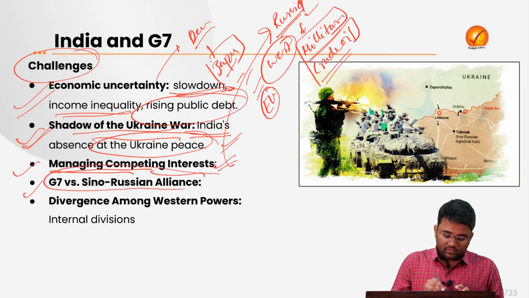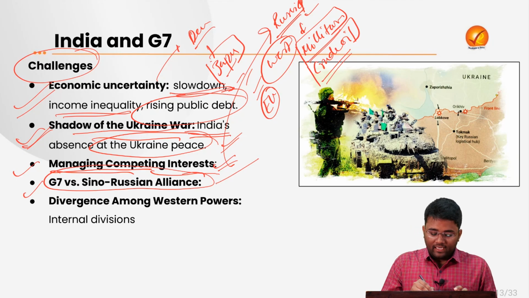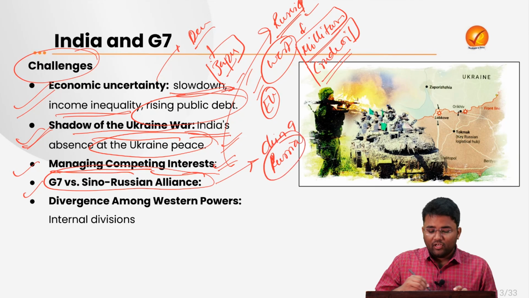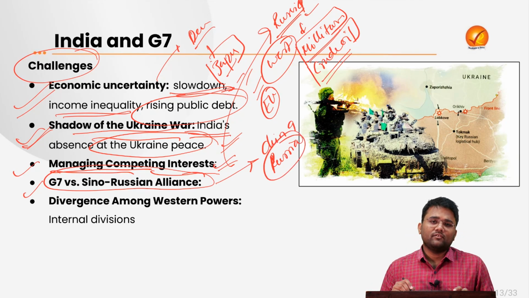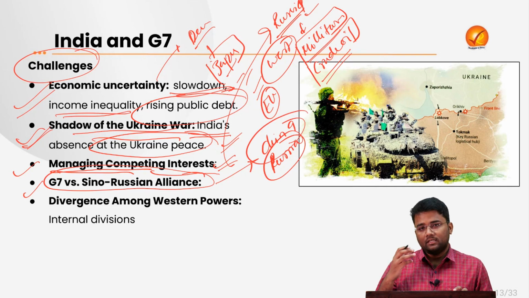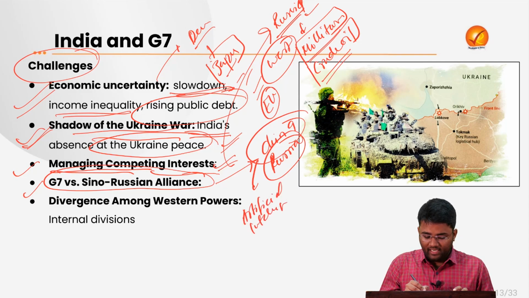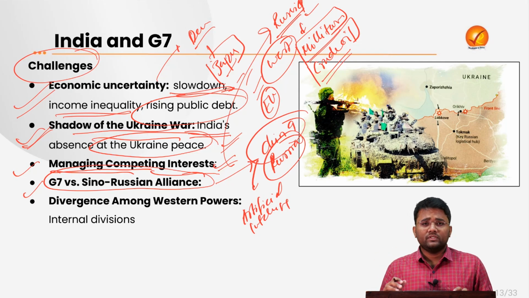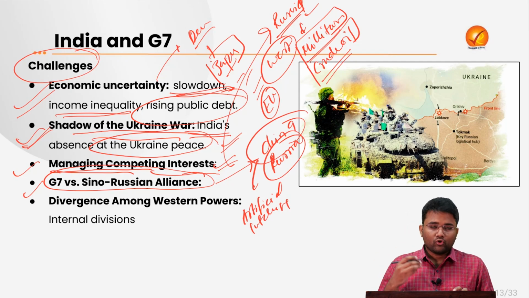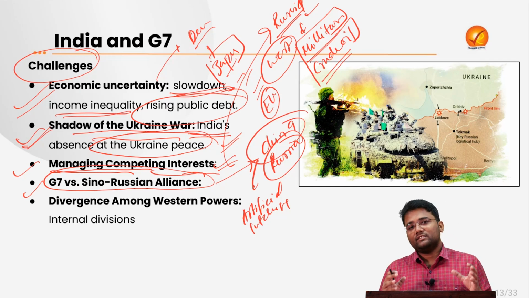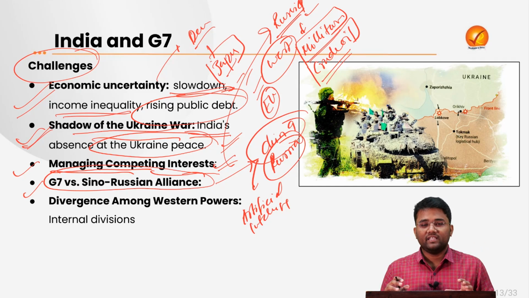Then the G7 versus Sino-Russia alliance. At this point of time, there is a growing alliance between China and Russia, and the West and especially the US have a lot of concerns with the rise of China, especially related to its economic rise, and various issues related to artificial intelligence and various other companies related to the IT sector. So this economic hegemony that China is becoming is creating tensions in the United States and other countries of the West, and this growing alliance between Russia and China further strains the various G7 countries.